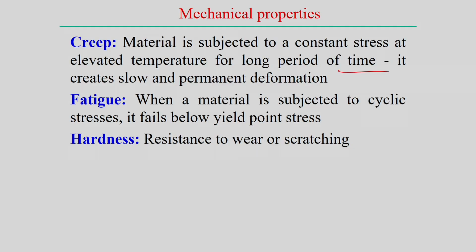Then fatigue is one of the properties of a material. When the metal is not subjected to a static loading condition but to dynamic or cyclic loading that creates cyclic stresses, under that kind of loading the material may fail before reaching the yield point. That is the measure of the fatigue properties.